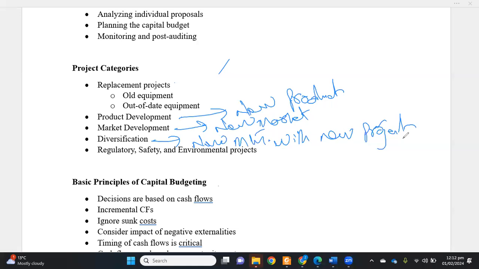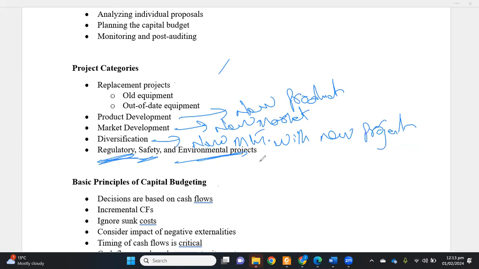And then there can be another category, which we call regulatory, safety or environmental projects. As the name reflects, these are the projects which are mandated by the regulatory authorities.